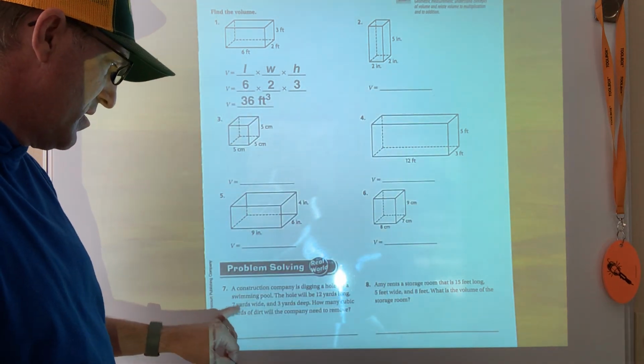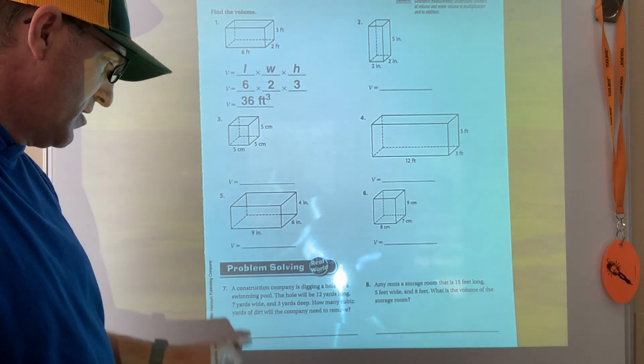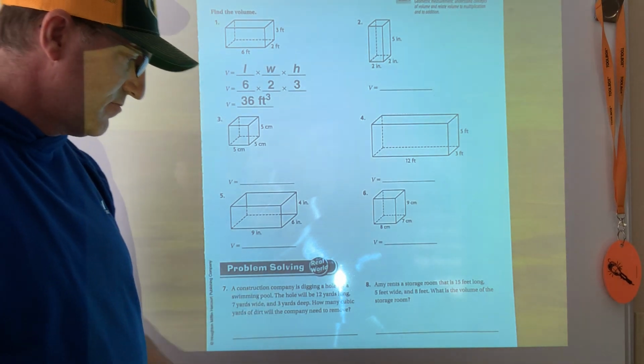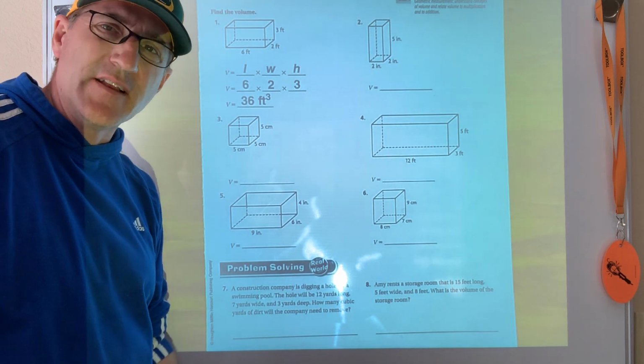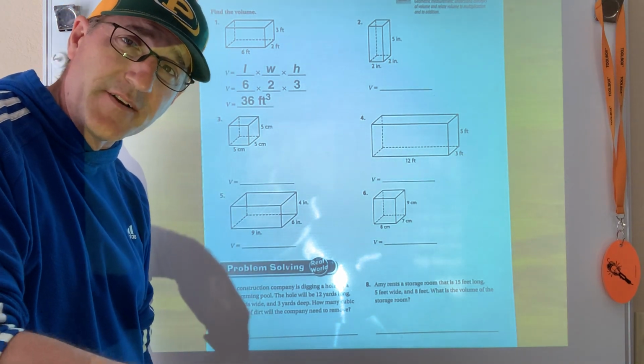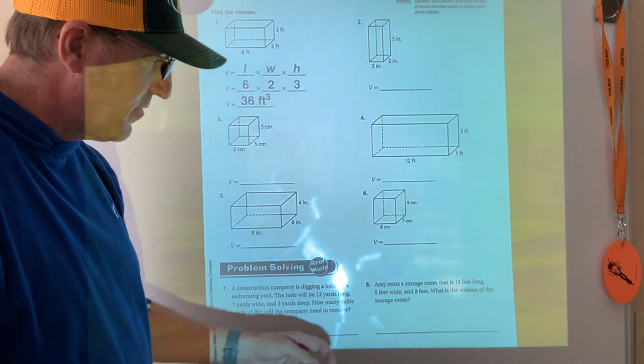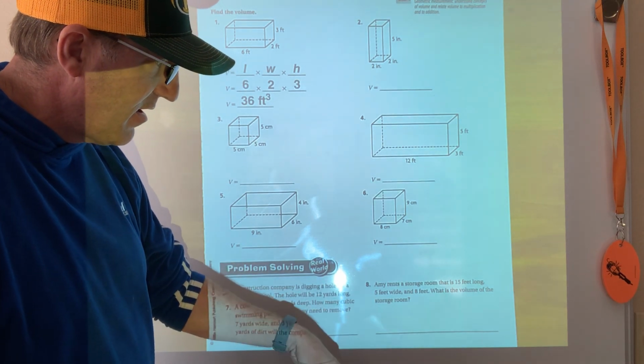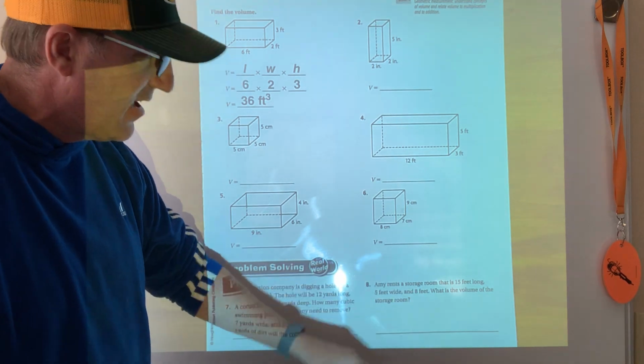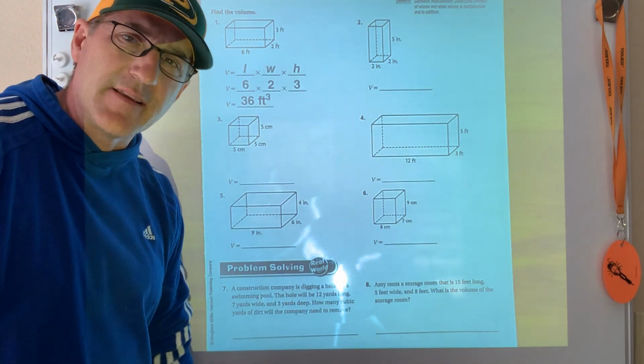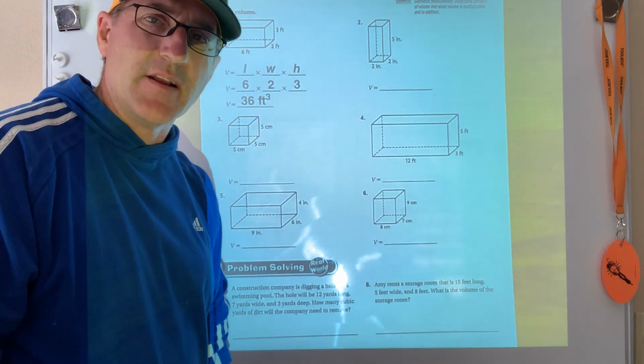Same thing down here. The hole will be 12 yards long, 7 yards wide, 3 yards deep. Right, deep is the same as height. So how much space does the water take up in the ground? Just the same thing. Next, 15 feet and 8, 15, 5 and 8. What is the volume of the storage room? Again, length times width times height. Okay, easy peasy. All right, backside.